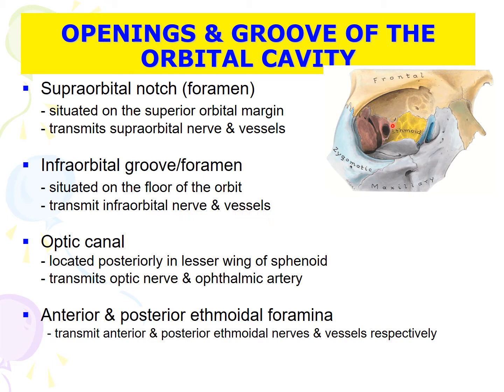Optic canal is located posteriorly in the lesser wing of sphenoid. It transmits optic nerve and ophthalmic artery. Anterior and posterior ethmoidal foramina transmit anterior and posterior ethmoidal nerve and vessel respectively.